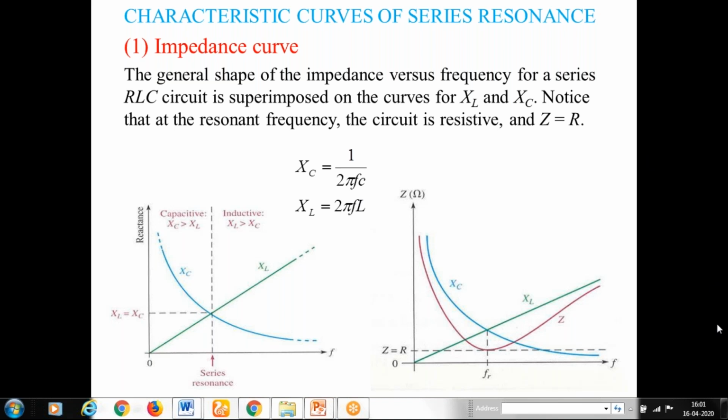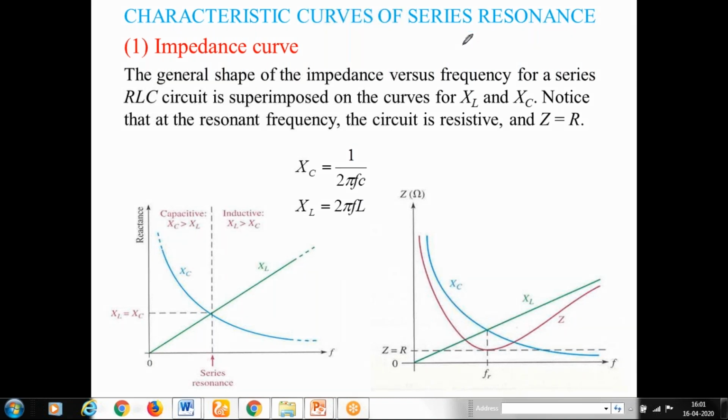Yes, sir. Okay. So here the condition for resonance is that XL should be equal to XC, that is, the reactance of the series RLC circuit should become 0, so that XL minus XC is 0.